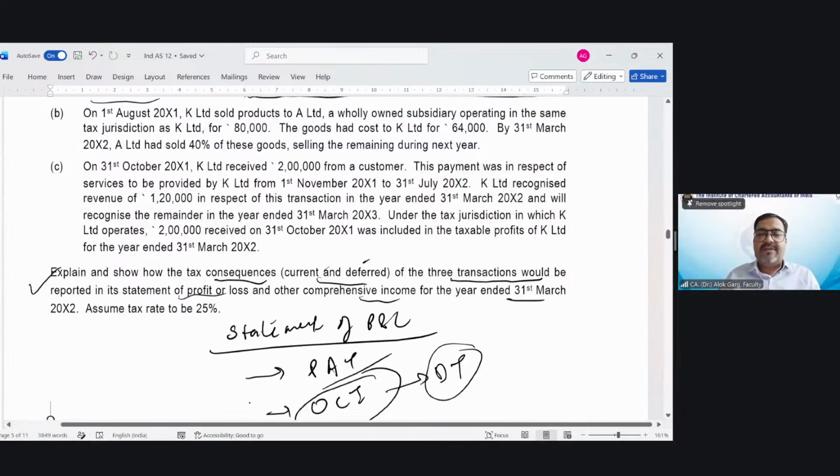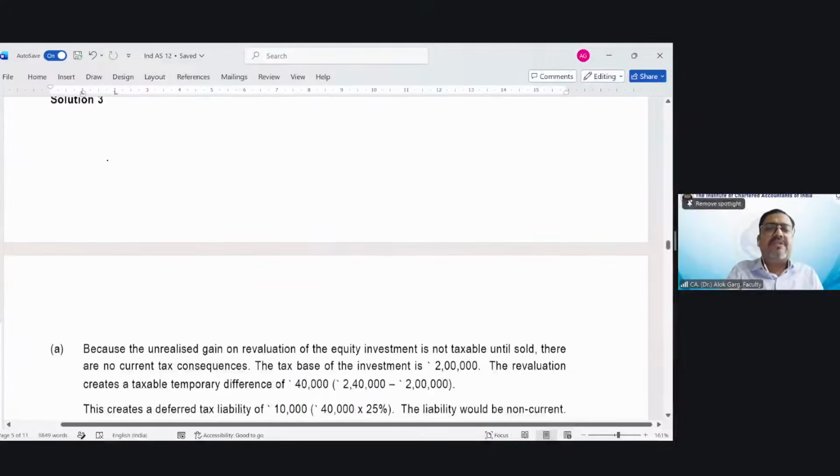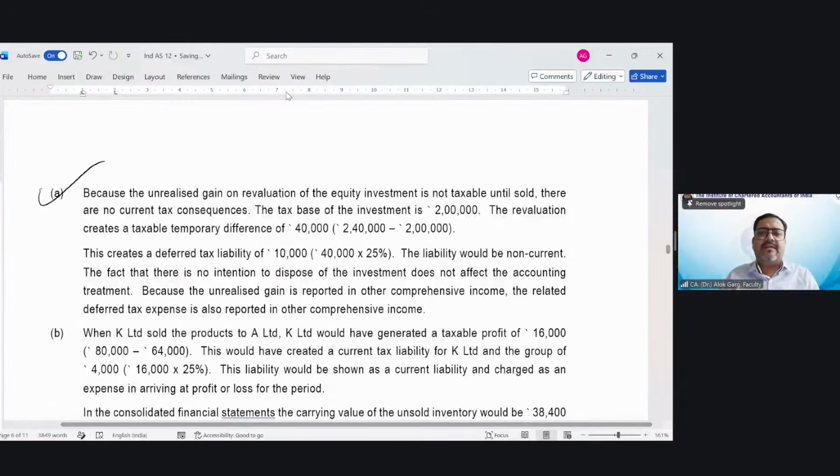So let's read this. I hope this Word file is visible. Because the unrealized gain on revaluation of the equity investment is not taxable until sold, there are no current tax consequences. The tax base of the investment is 2 lakh. The revaluation creates a taxable temporary difference of 40,000, that is 2,40,000 minus 2 lakh. We recognize a gain of 40,000 today, but we are going to pay tax when it is sold at a profit. This creates a deferred tax liability of 10,000 rupees.